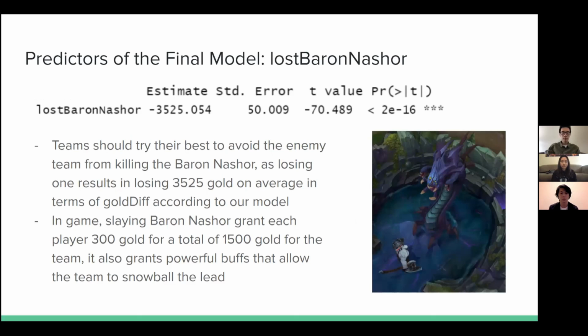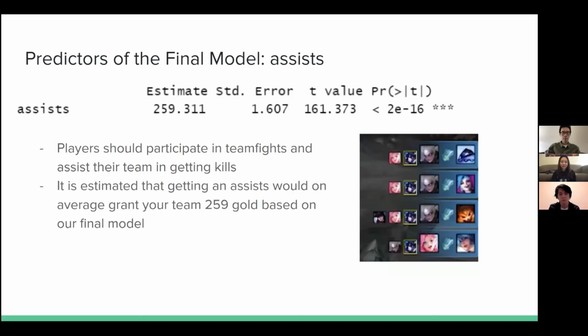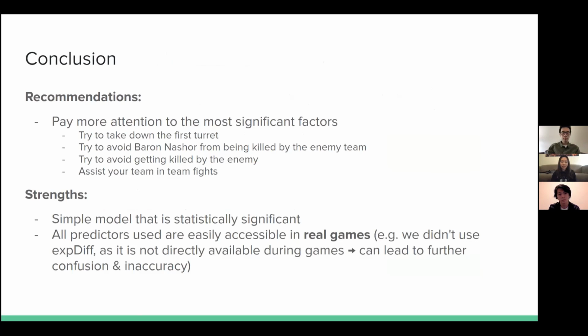And teams should also try their best to prevent the enemy team from killing the Baron Nashor. Players should also play safe and avoid getting killed by the enemy, as that will not only give the enemy gold, but also prevent you from getting the gold. Last but not least, players should participate in team fights and assist their team in getting kills.